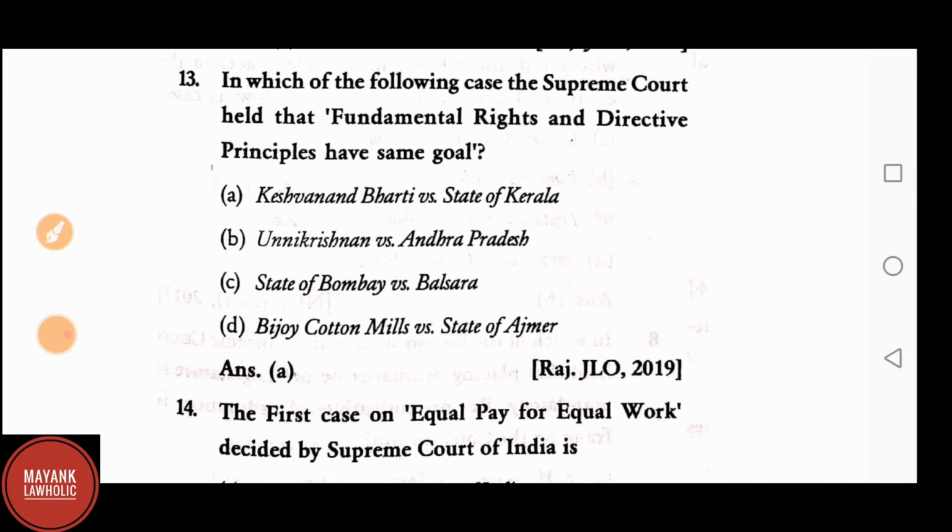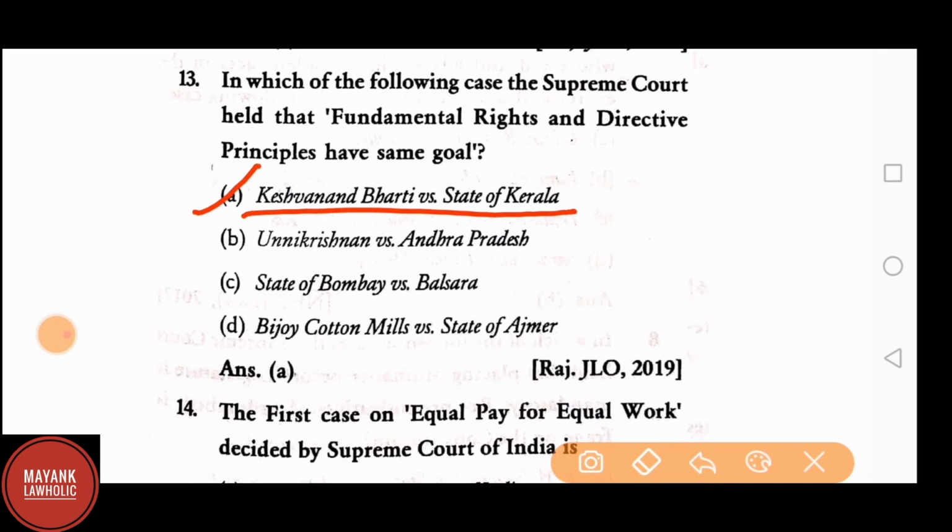Question number 13. In which of the following cases the Supreme Court held that fundamental rights and directive principles have the same goal? A. Keshwananda Bharti vs. State of Kerala. B. Unnikrishnan vs. Andhra Pradesh. C. State of Bombay vs. Balsara. D. Bijoy Cotton Mills vs. State of Ajmer. The answer is A. Keshwananda Bharti vs. State of Kerala.